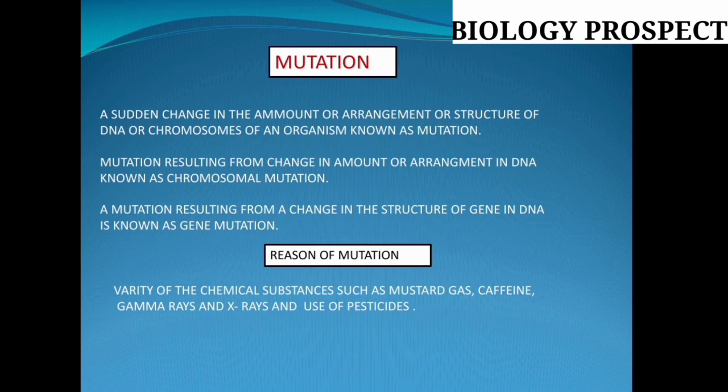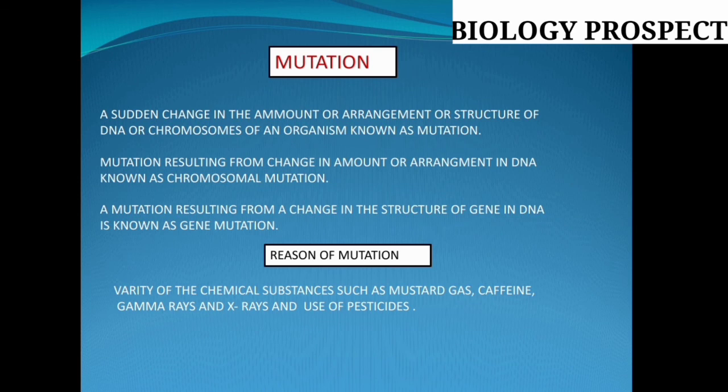Whatever the normal condition in our autosomes or sex chromosomes, if any kind of sudden change takes place there, it is included in mutation. A change in the amount or arrangement of the DNA is known as chromosomal mutation. Suppose the sudden change takes place inside the chromosome or DNA.